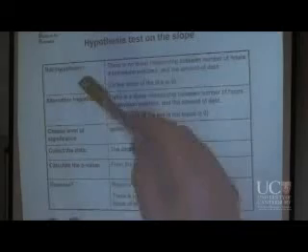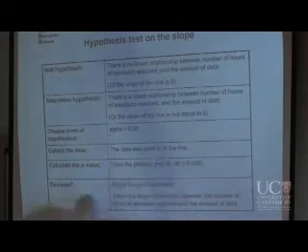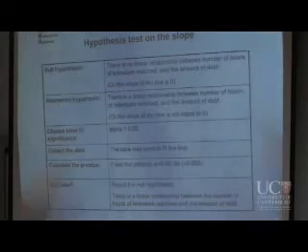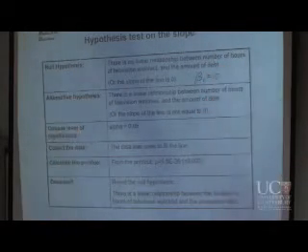Now let's have a look at a hypothesis test on the slope. And just like the other ones we've done, we have our 5 steps. We have our hypotheses, our significance, our data, our p-value, and our decision. So the null hypothesis, in mathematical terms, we say beta 1 equals 0.